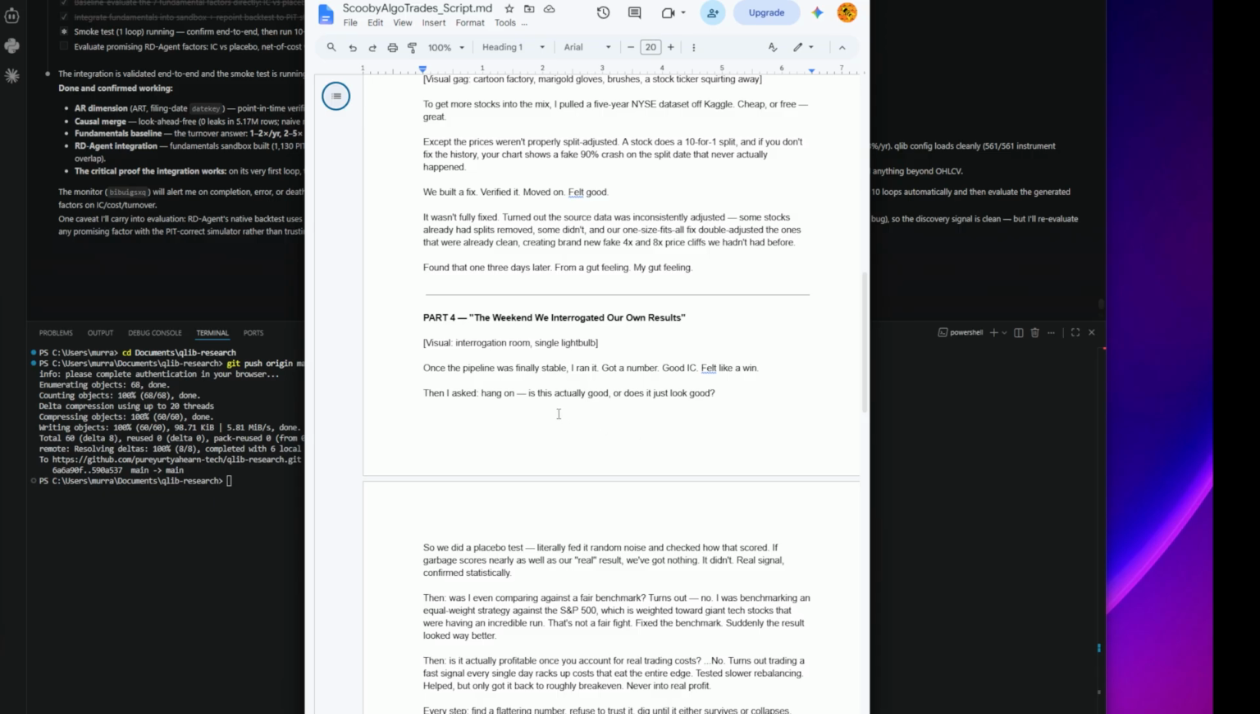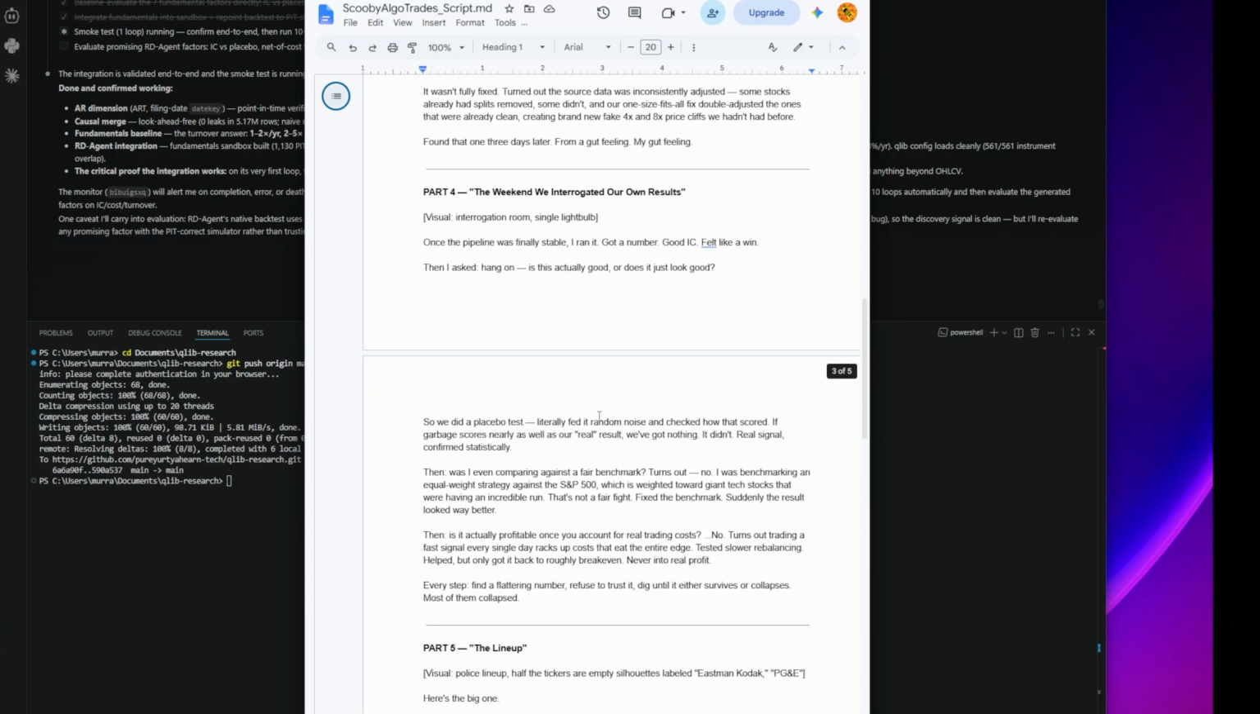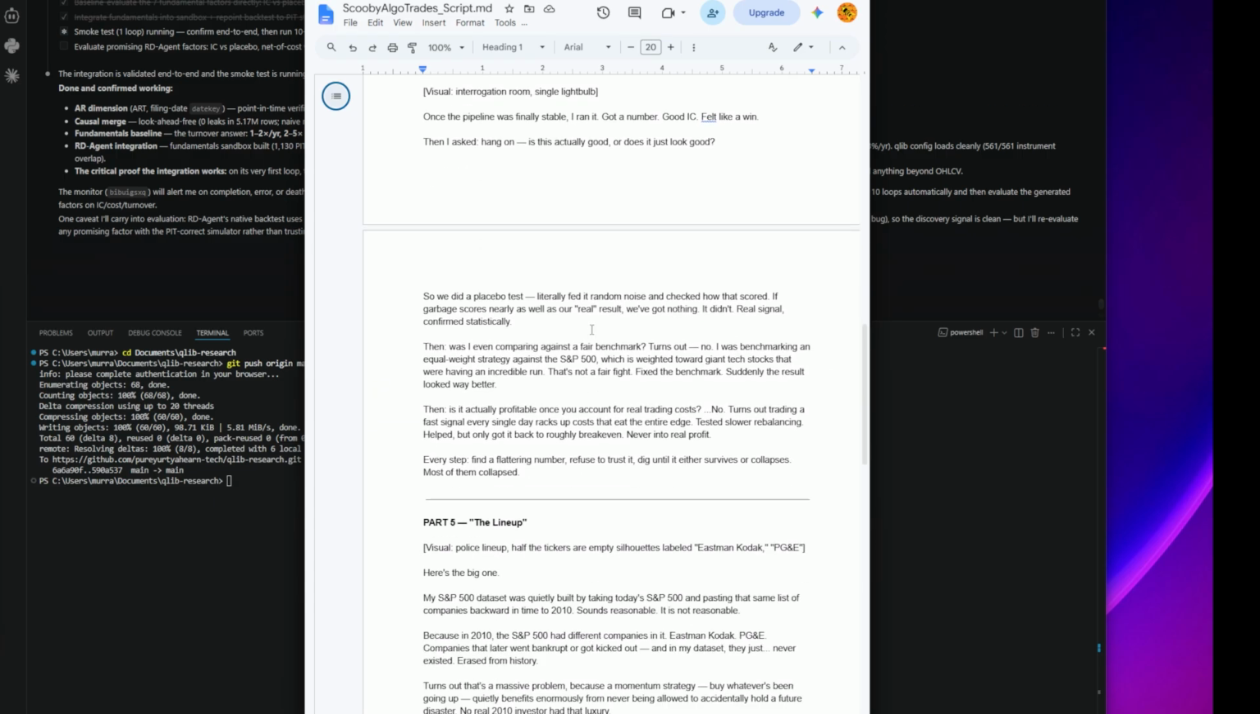So once the pipeline was finally stable, I ran it, got a number. It was a good IC, felt like a win. Then I asked, hang on, is this actually good or does it just look good? So we did a placebo test, literally fed it random noise and checked how that scored. If garbage scores nearly as well as our real result, we've got nothing. It didn't. Real signal confirmed statistically.